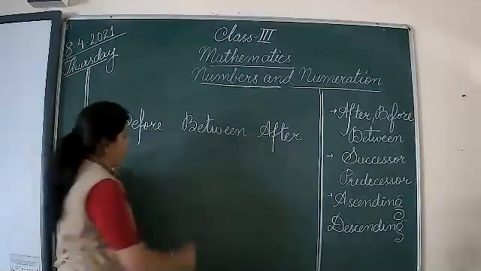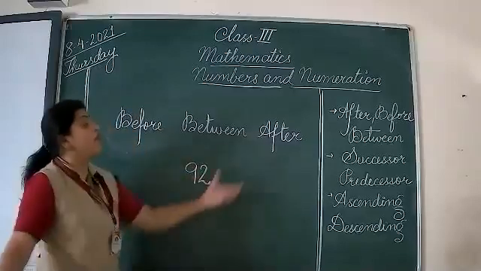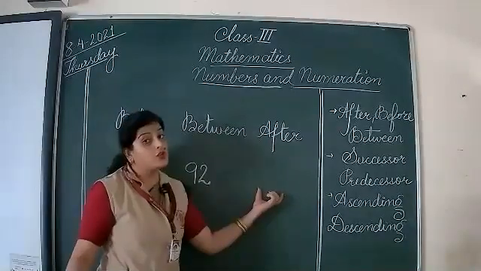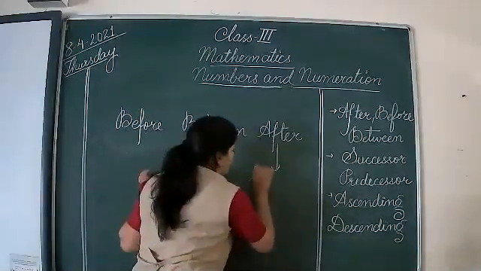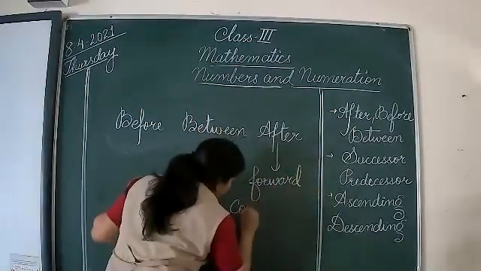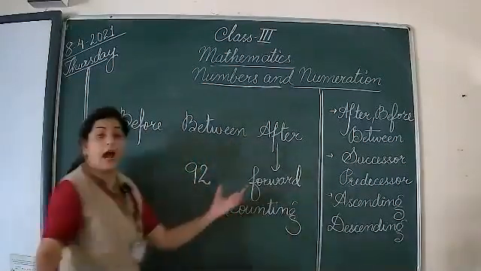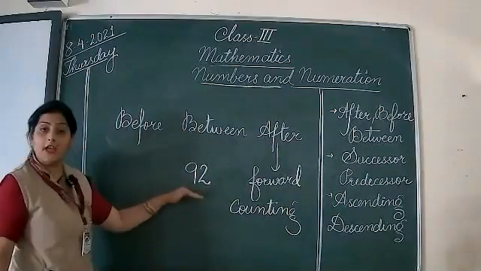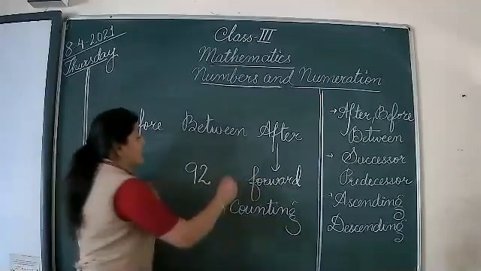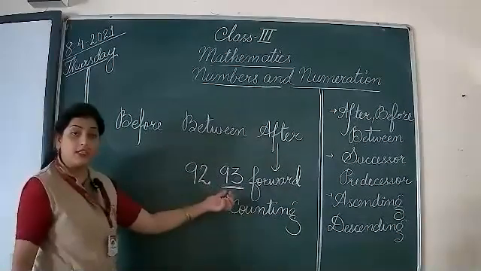For example, if I'm writing number 92, for after, I have to do forward counting. So when I do forward counting, what comes after 92, my dear student? 93. And that is the number after 92.